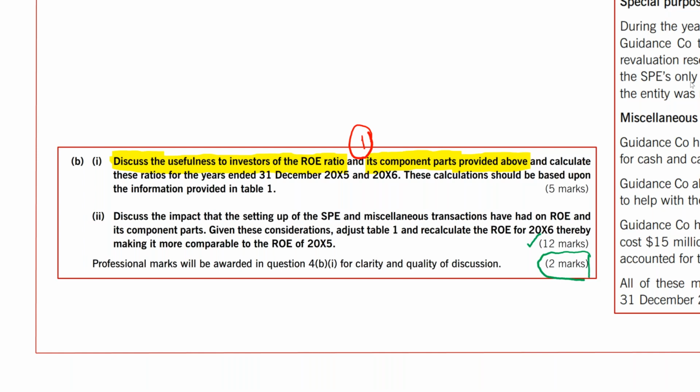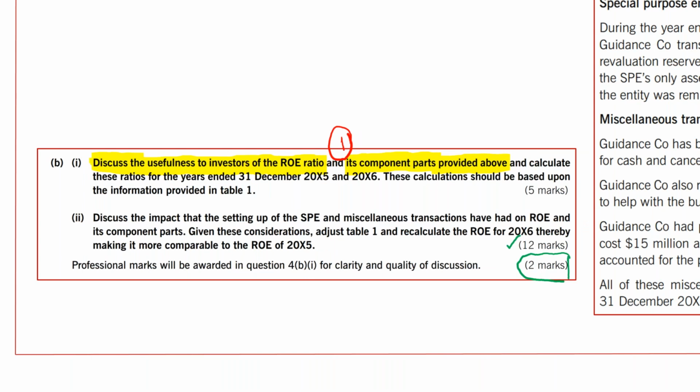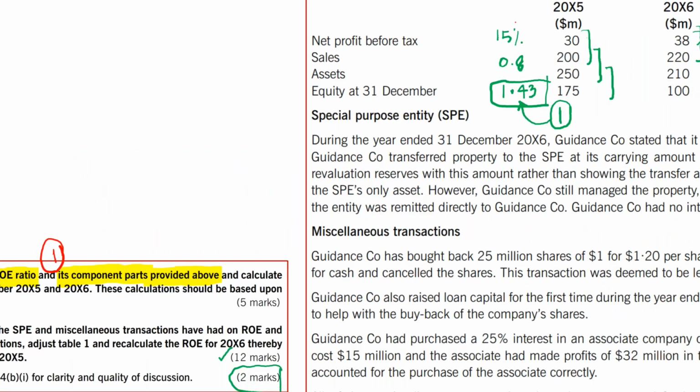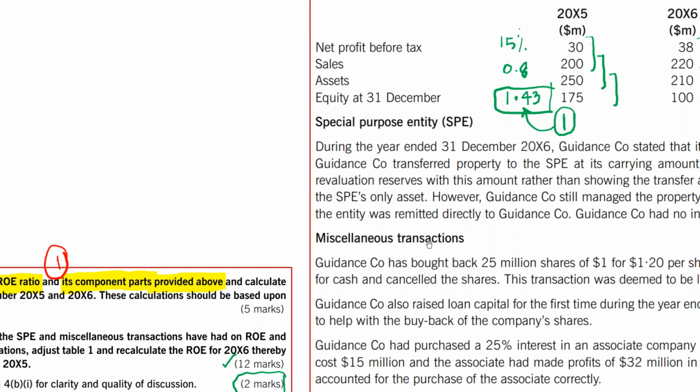Discuss the impact that the setting up of SPE, special purpose entity, and miscellaneous transactions. So these are the headings that he has already used in the question: SPE and miscellaneous transactions. You can see here is a special purpose entity, SPE, and the other one is miscellaneous transactions. So these are the two headings that they have already used in the question.